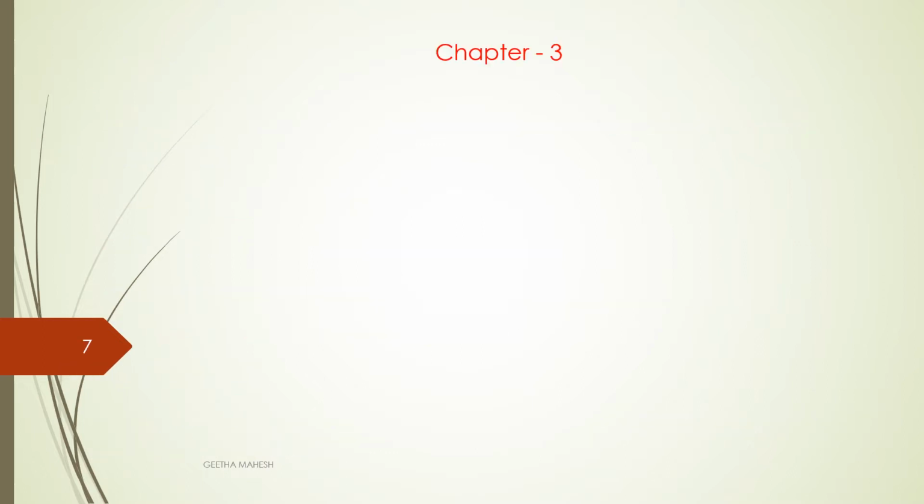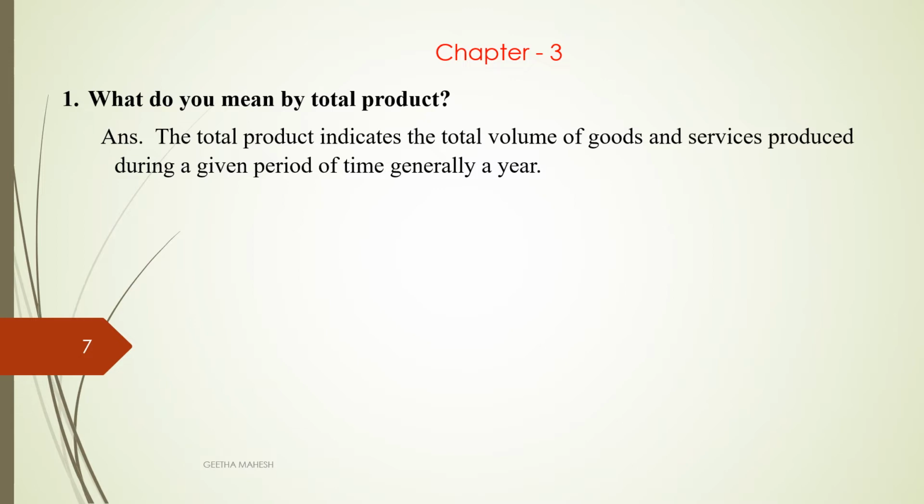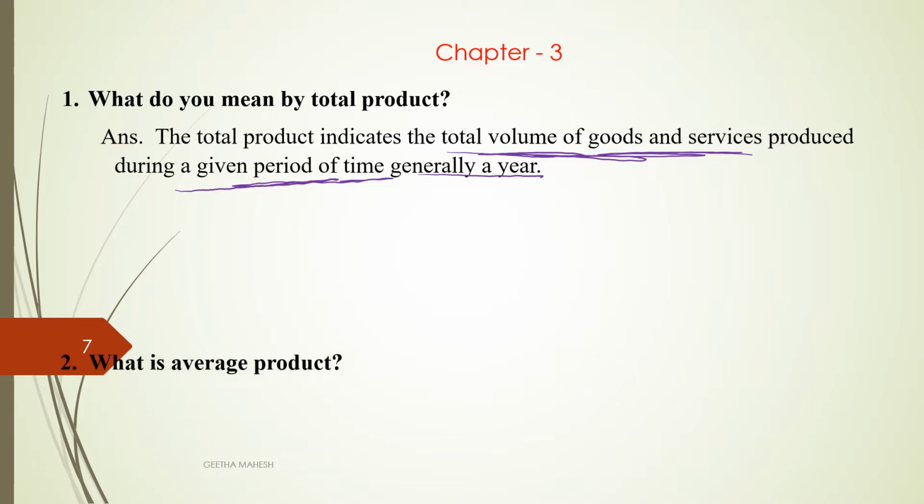Dear students, now let us discuss a few important questions from the third chapter. What do you mean by total product? Total product indicates the total volume of goods and services produced during a given period of time, generally a year.